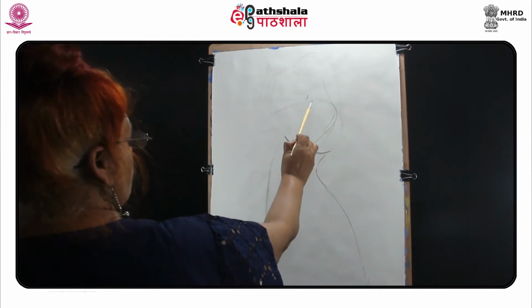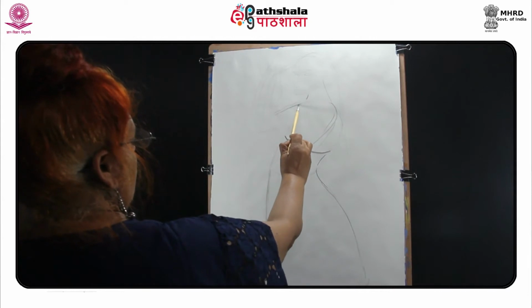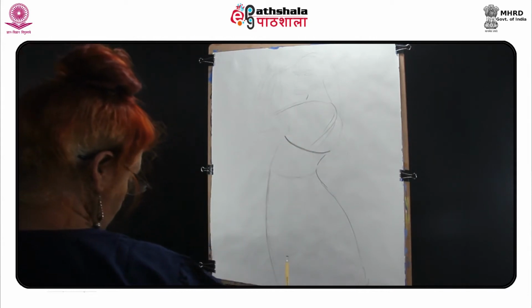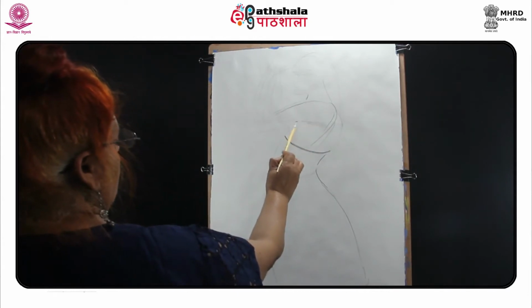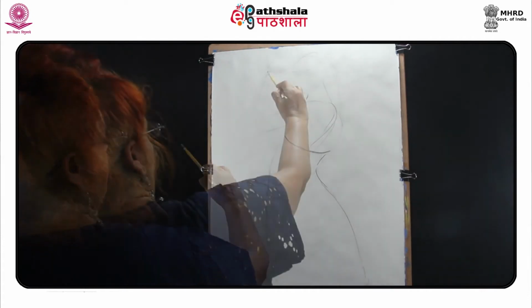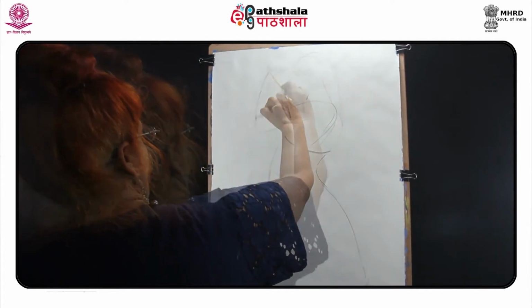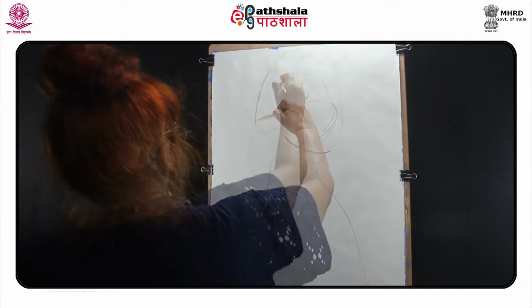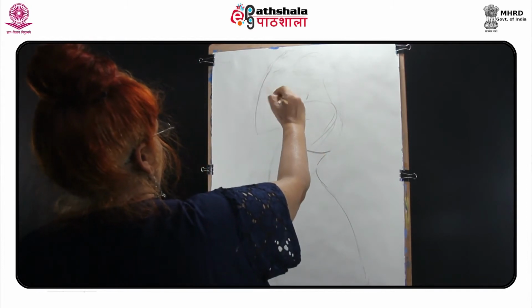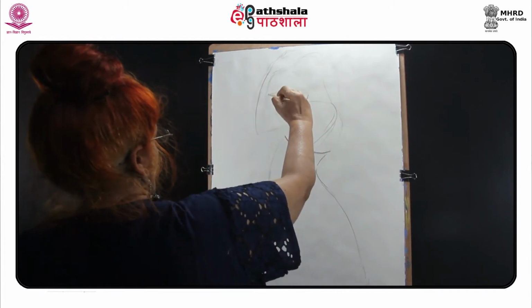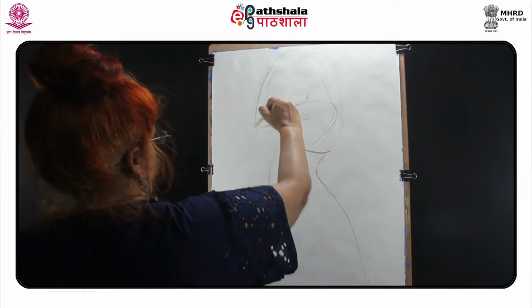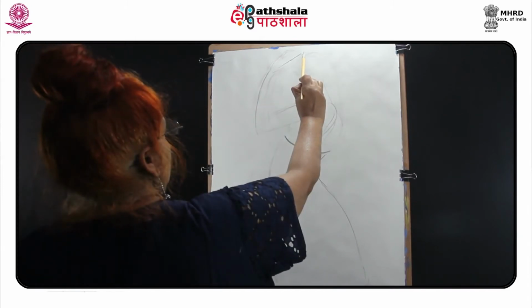When you are drawing the figure, keep in mind the proportion of the figure. The human figure has inspired artists to pick up their pencil for thousands of years.